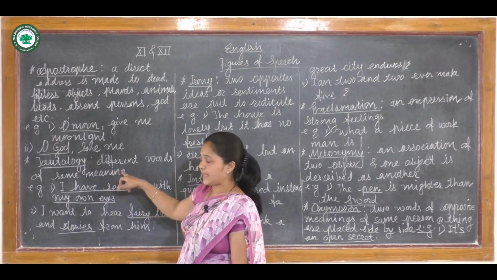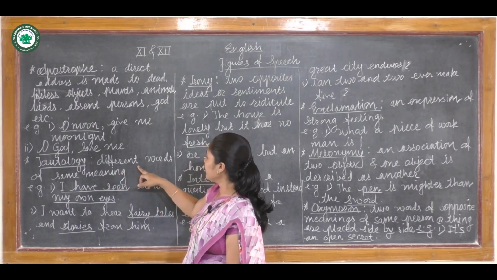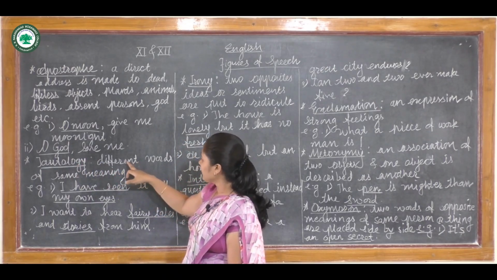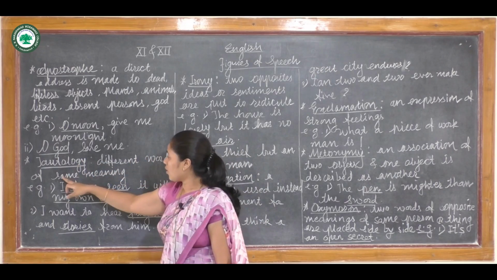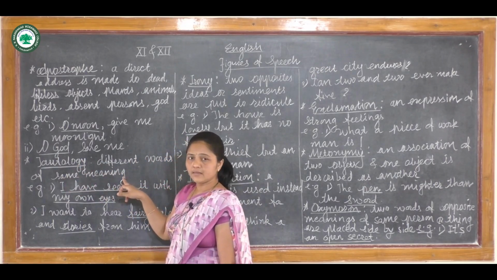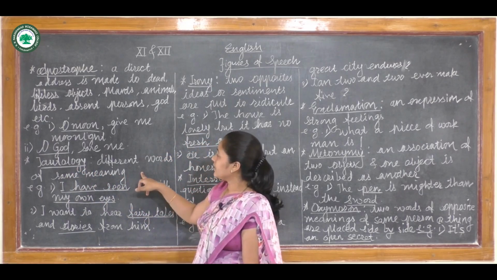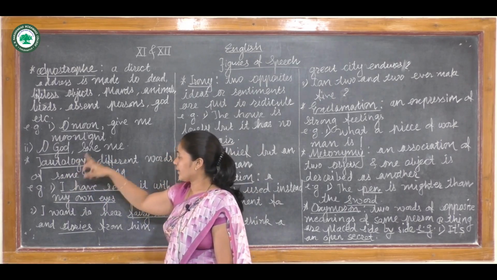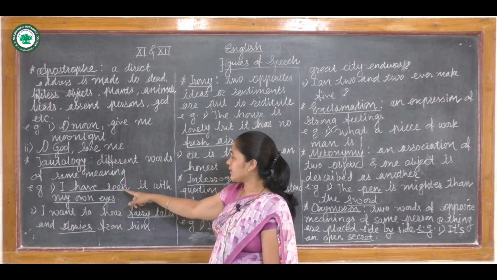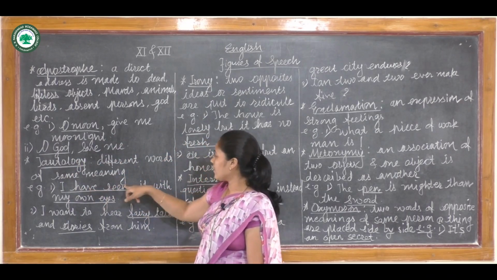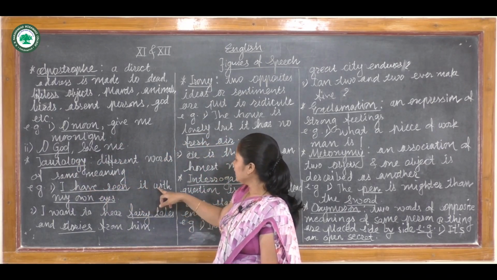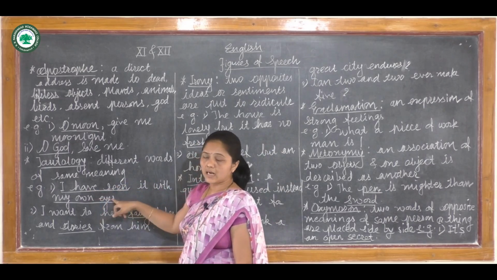Now the second figure of speech, tautology. So what is tautology? When in a sentence different words of the same meaning are used, at that time we call it tautology. So take an example: "I have seen it with my own eyes."